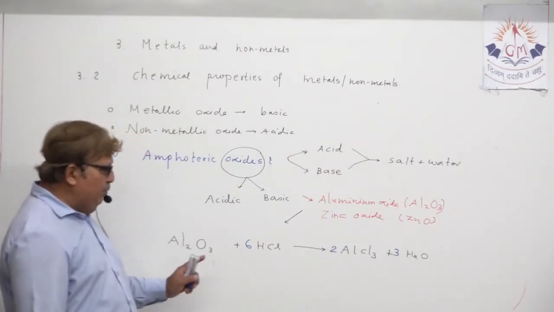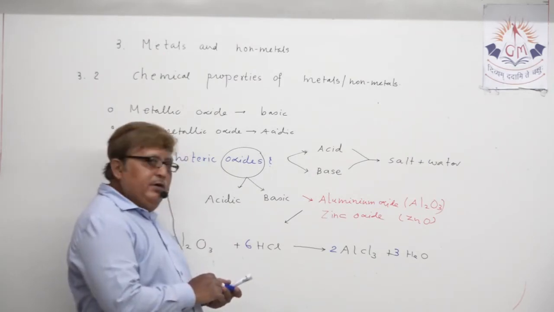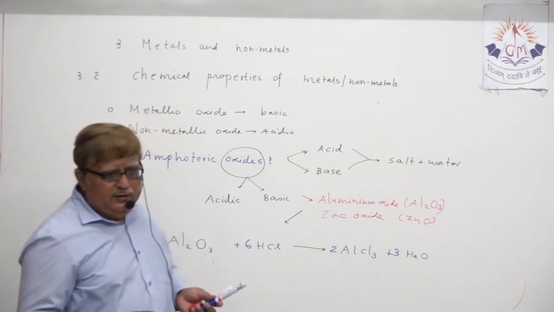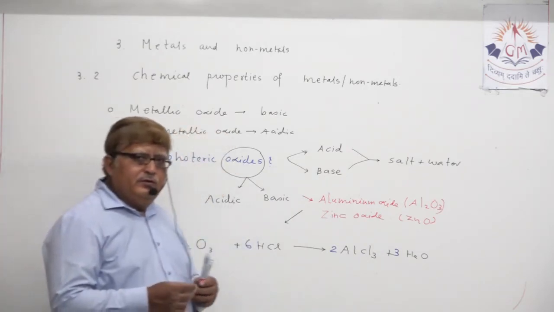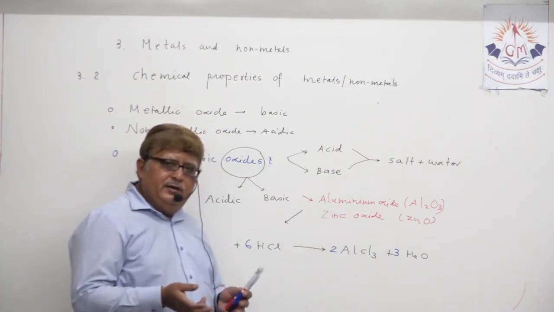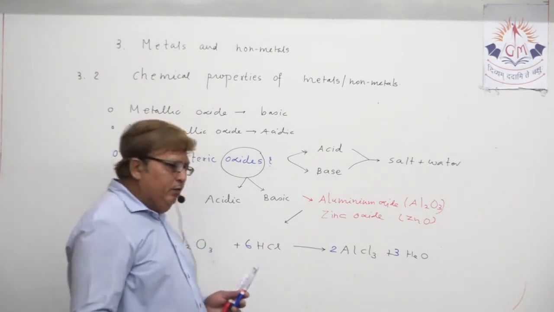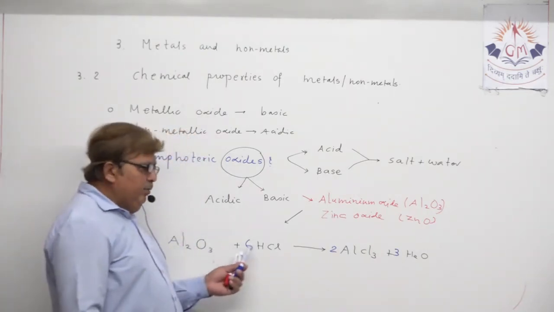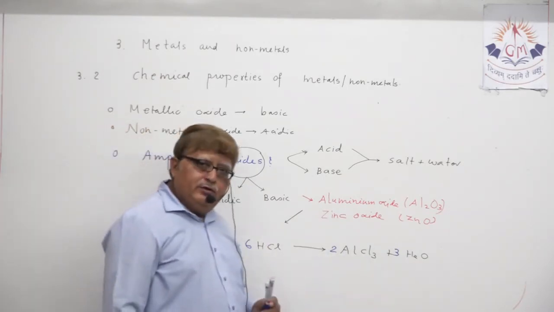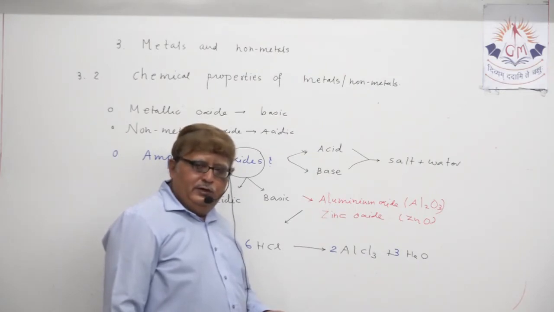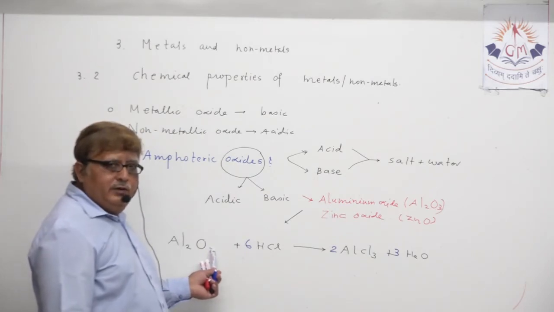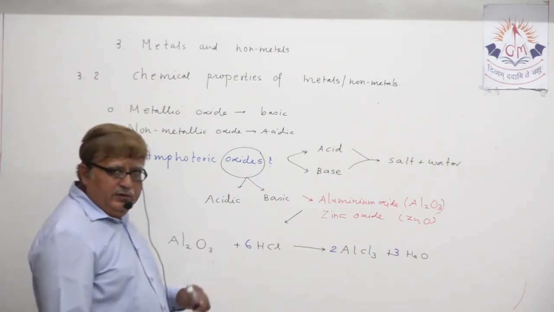So what happened? Aluminium oxide reacts with dilute hydrochloric acid. We will always take dilute because concentrated acid might cause danger during any experiment in the laboratory. Understand? Until and unless required, always the dilute form is adopted. Aluminium oxide reacted with acid and it forms salt and water. So obviously here it reacts with acid, so it behaves as a base. Understand? So it is here basic in nature.